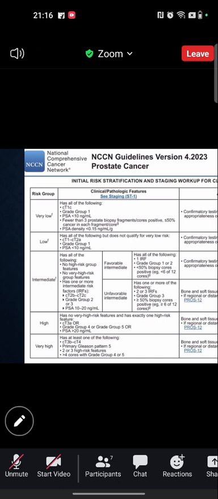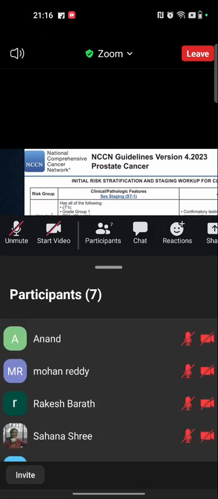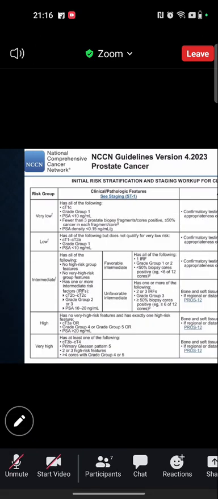And if it is favorable intermediate, low or very low, then metastatic workup is not required. So that is basically all to remember. I will not read all the subcategories and all the factors, but I will share the PPT in the group, and it is better to read and remember.